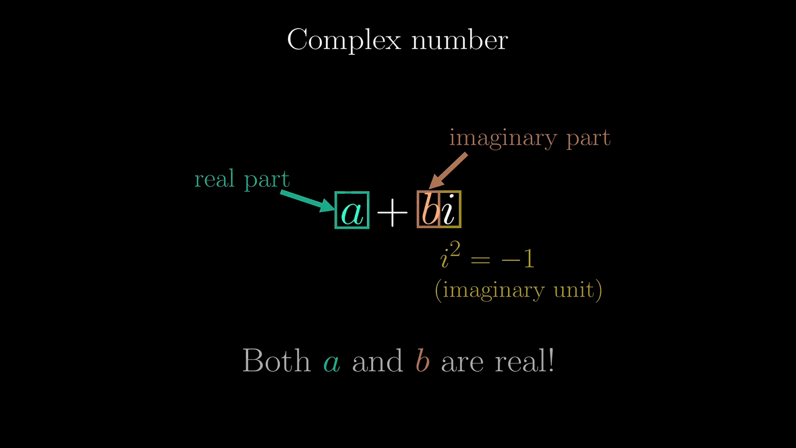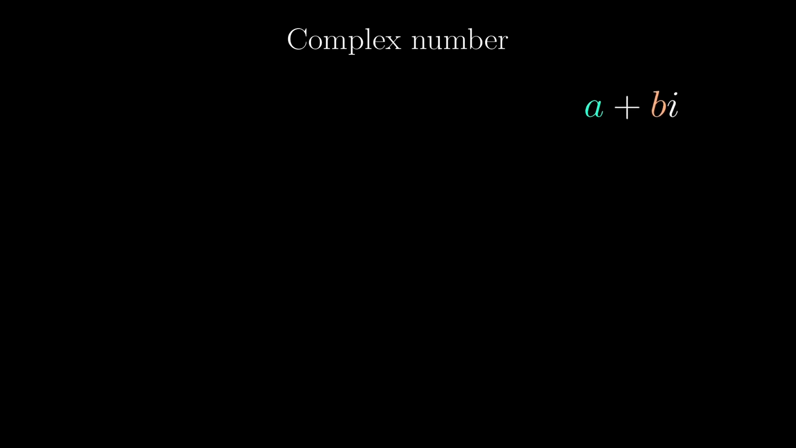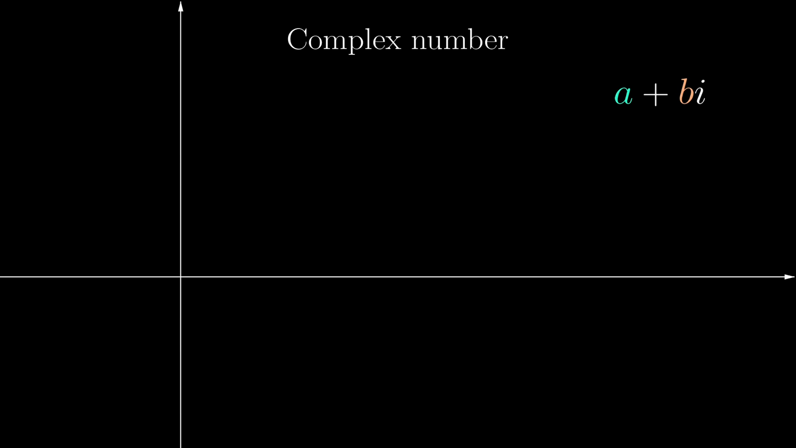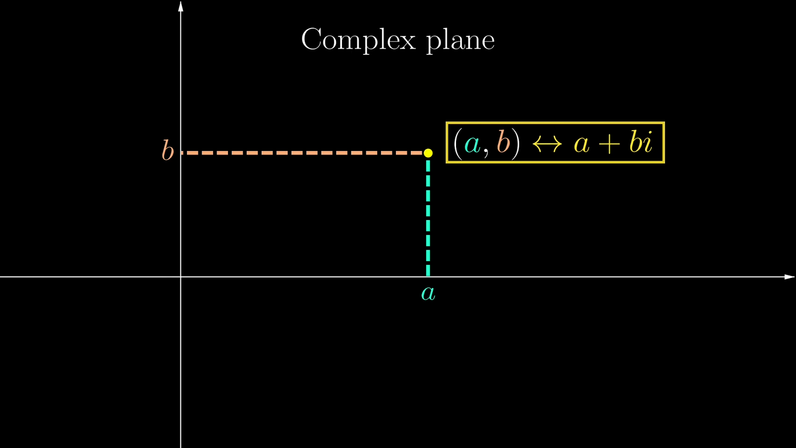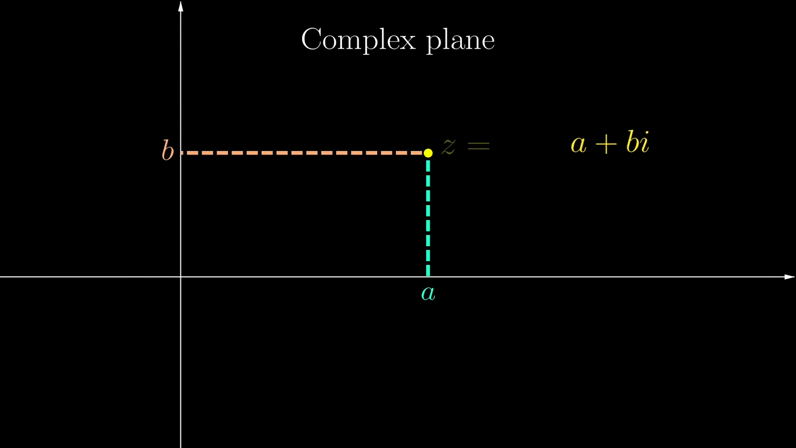So we need two real numbers, a and b, to specify a complex number, which could naturally be put on a coordinate plane. So this point, having coordinates (a, b), corresponds to the complex number a plus bi. Because of this correspondence, we can represent all complex numbers on a plane called the complex plane. We usually denote a complex number as z, which is why it can also be called the z-plane.